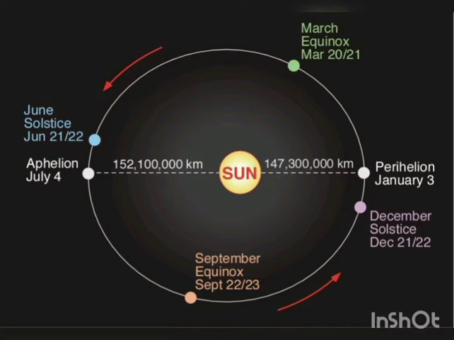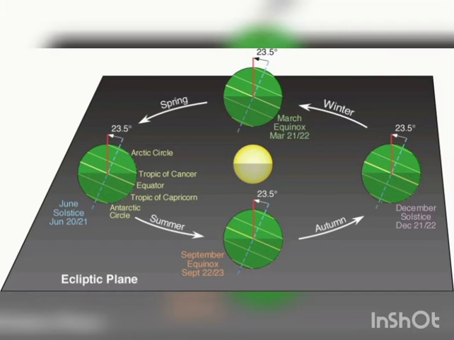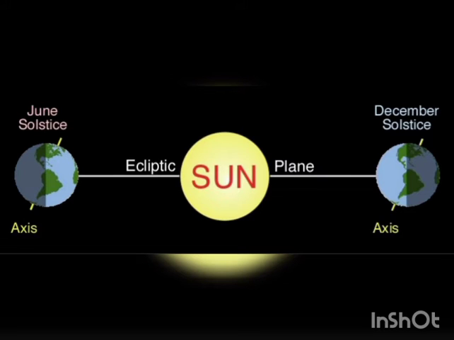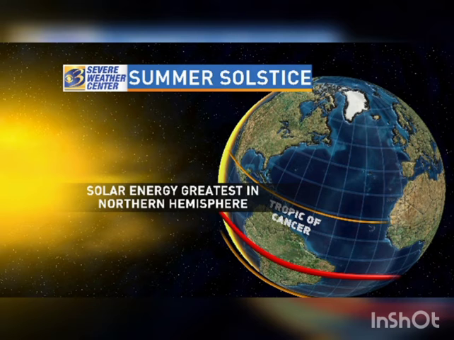Now I am going to tell you about what is solstice. There are 2 dates during the year on which Earth's position is such that its axis is directly tilted either towards or away from the sun. These 2 positions are called solstice. Now what is equinox? Students, on the other hand, there are 2 dates on which Earth is neither tilted away nor towards the sun. These positions are called equinox.